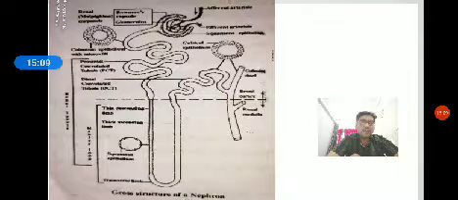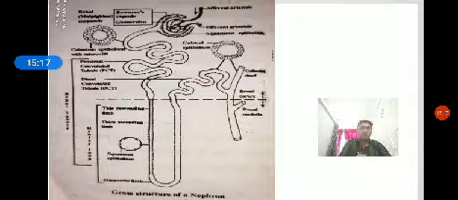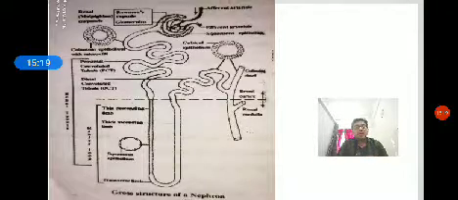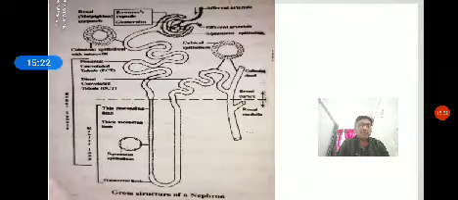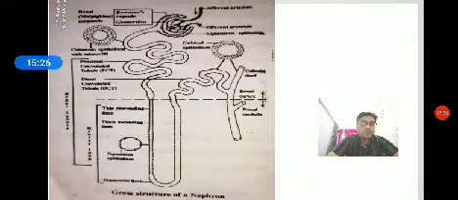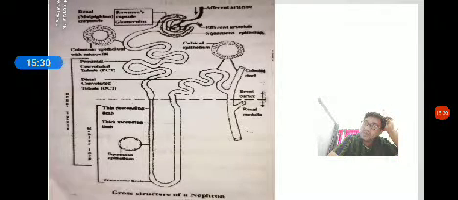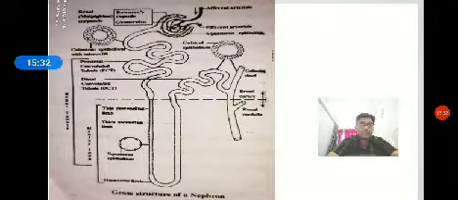The major function of the proximal convoluted tubule is the reabsorption of essential material from the urine. Here, one thing: the glomerulus's major function is filtration of urine from the blood. The proximal convoluted tubule's major function is reabsorption of essential material from the urine.